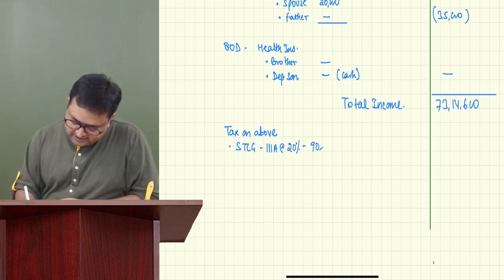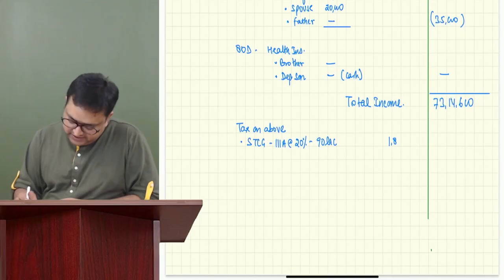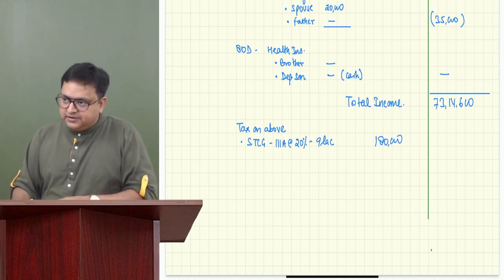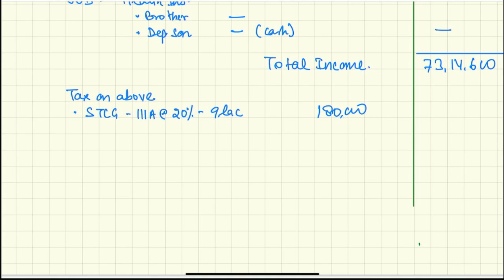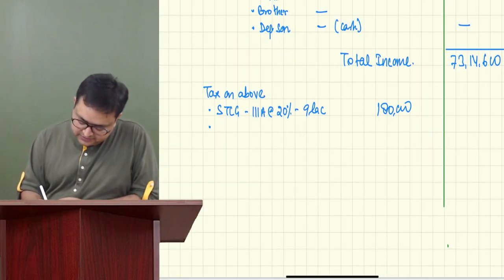So it was 90 lakh. So I believe 20% would be 18 lakh, right? No. It was 9 lakh, no? Not 90. One lakh 80,000. Correct, Harshal, 9 lakh. And on remaining income, slab rates.